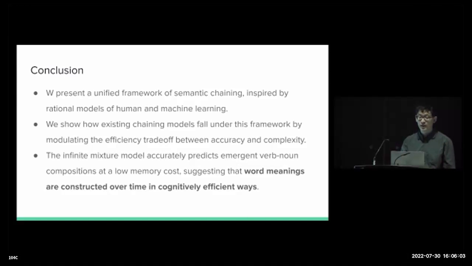We also show empirically that the infinite mixture model predicts these emergent novel noun-verb compositions equally well as the exemplar model, but at a much lower memory cost. Our result therefore suggests that word meanings are constructed over time in a cognitively efficient way.